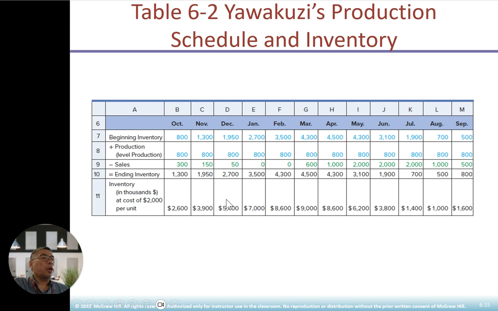All right, look at this beginning inventory, the scheduled inventory from October to September. We have the beginning inventory plus production minus sales equals ending inventory. So this is the typical inventory level. You're going to see a peak here in March, then dip again, dip again. So the highest will be March. This is a typical example of the schedule of inventory, guys.